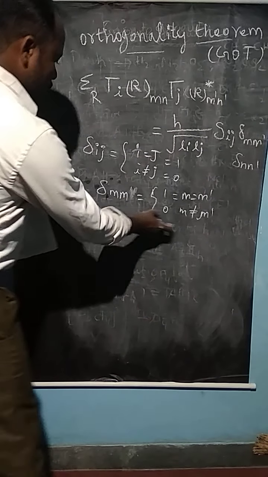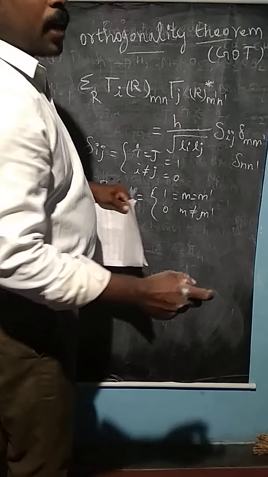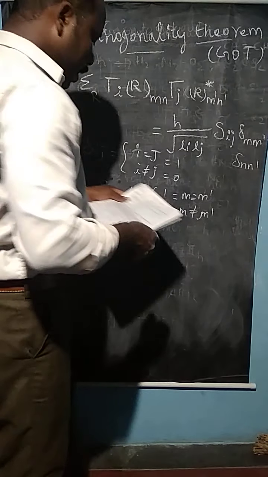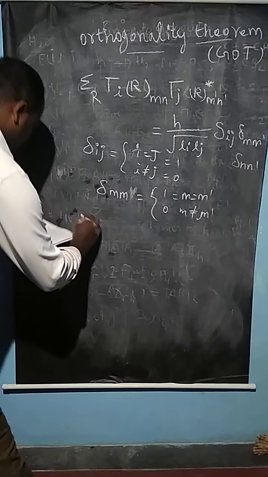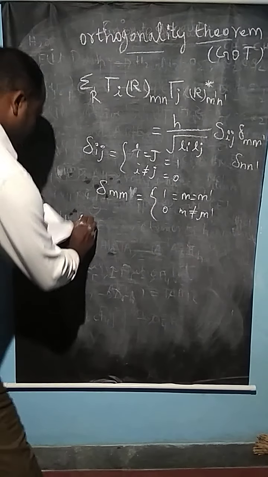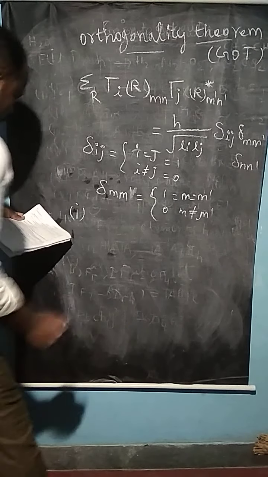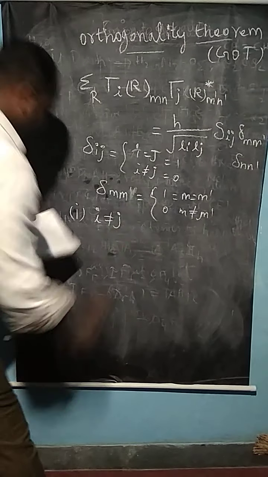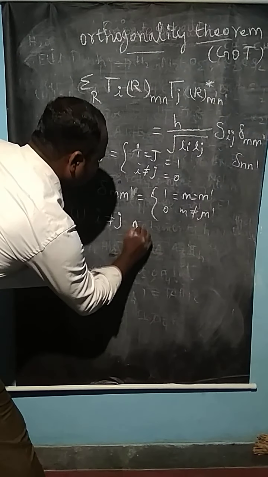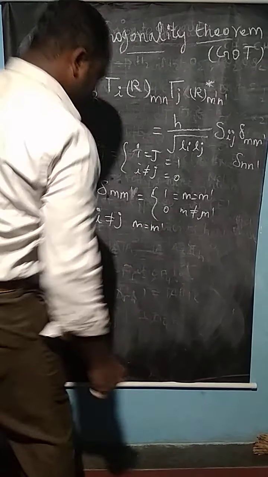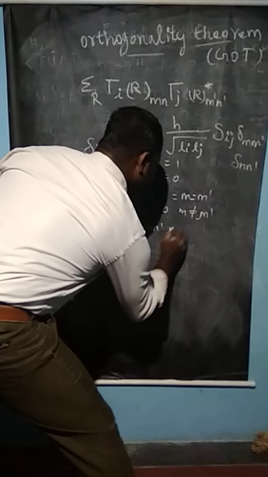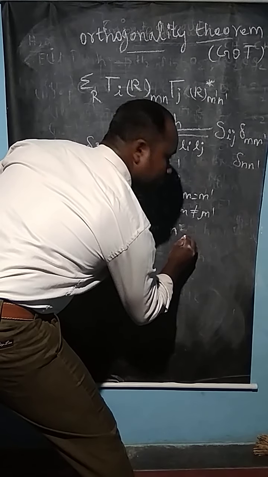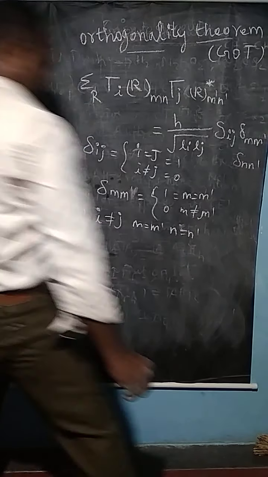So the following 3 cases arrive from the great orthogonality theorem. The first case is I not equal to j, M equal to M dash, N equal to N dash.